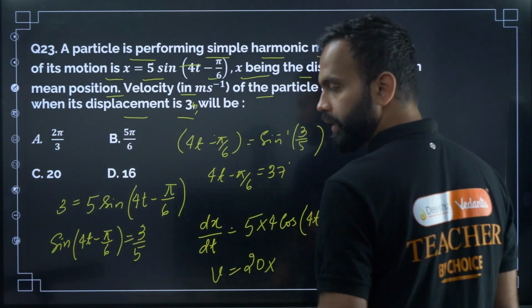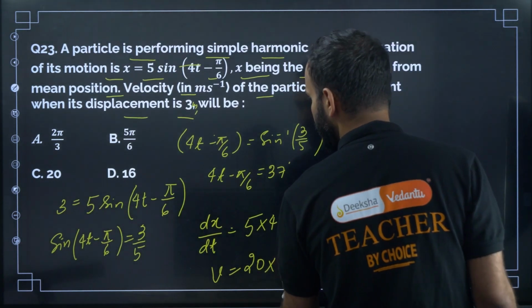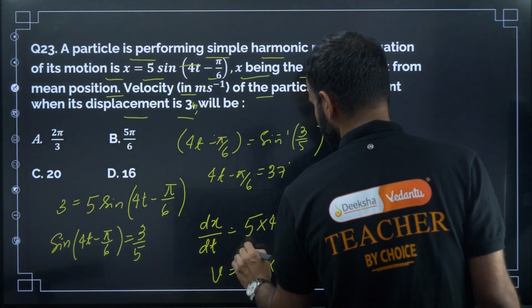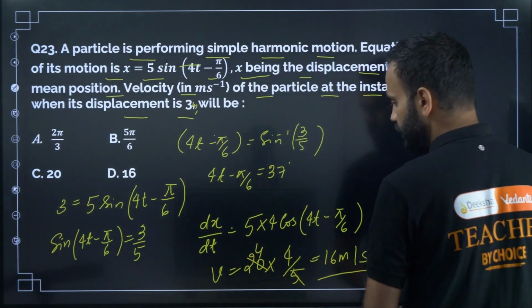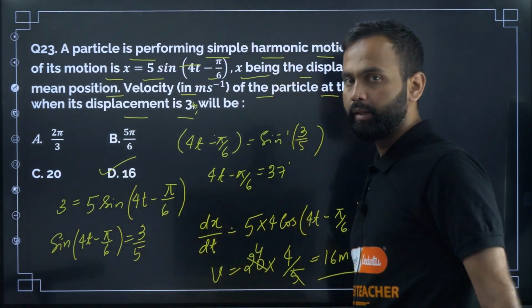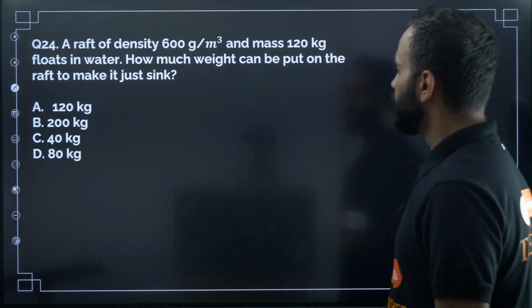degree, right? So what is the cos of 37 degree? 4 by 5. So this will be 20 into 4 by 5, which is equal to 16 meter per second. So the correct option is D. Okay, yeah. Question number 24.